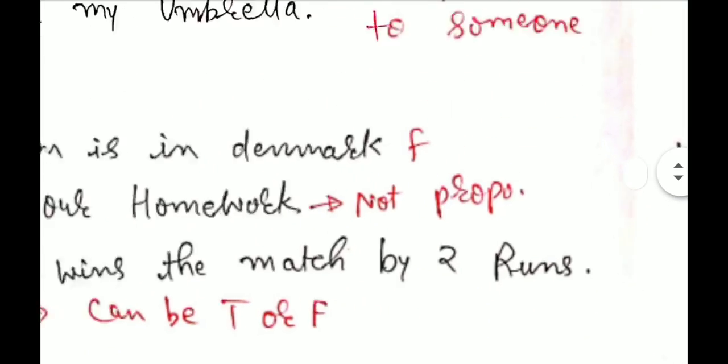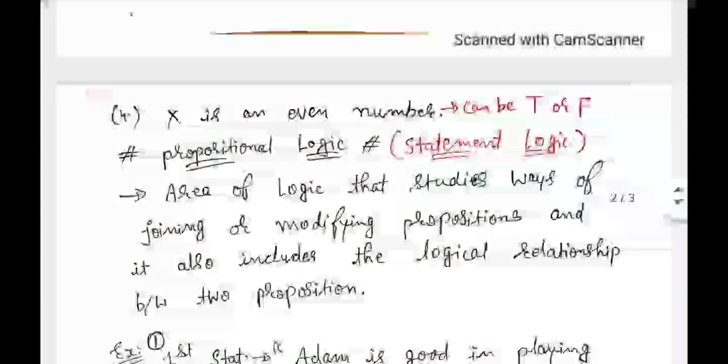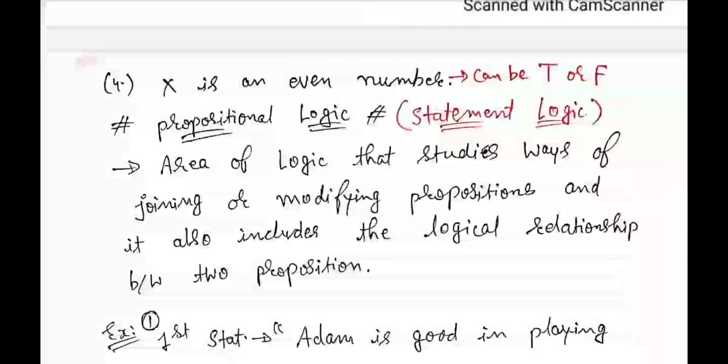Now moving to the second page. Now look at the fourth example. X is an even number. It can be either true or false at a time, so it is also not a proposition.